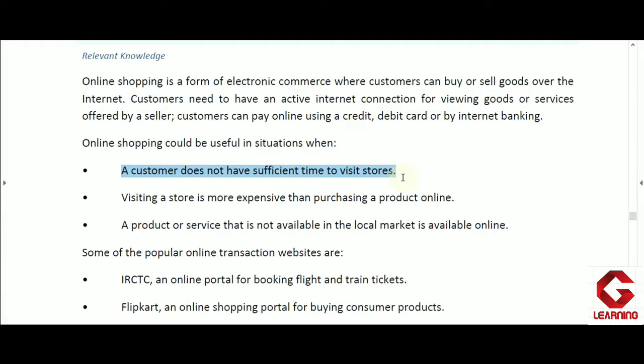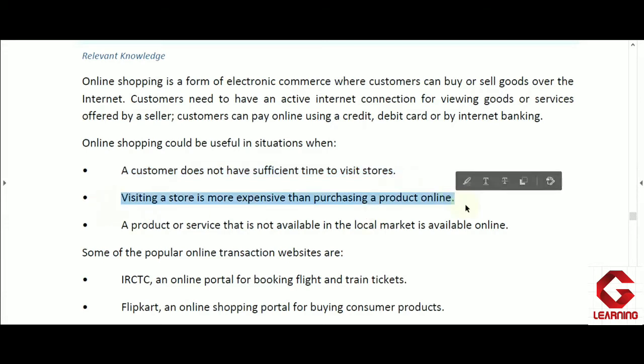One more advantage is that there is no time limitation on accessing an online shopping store. We can access online shopping stores 24/7. They are available 24 hours a day and all 7 days a week. So this is a major benefit of online shopping.